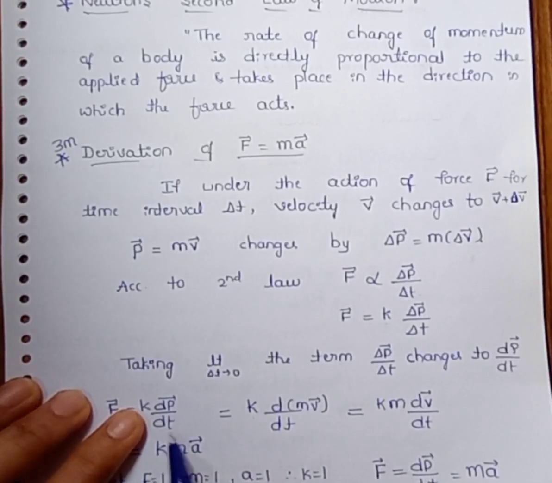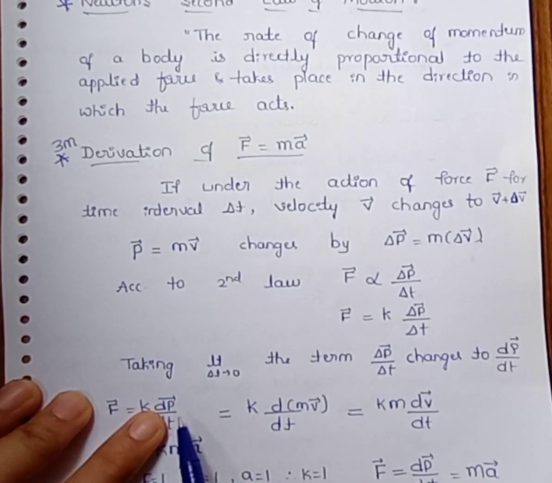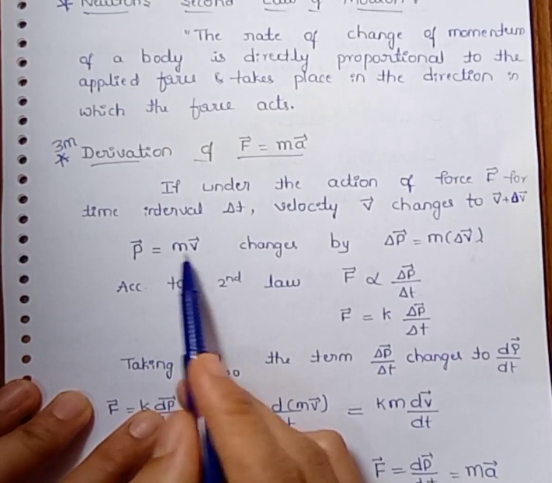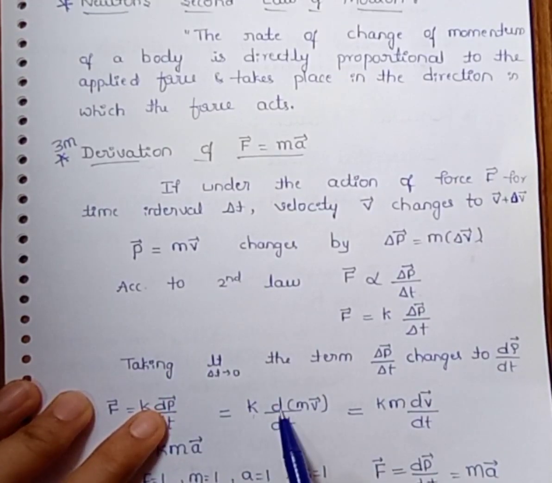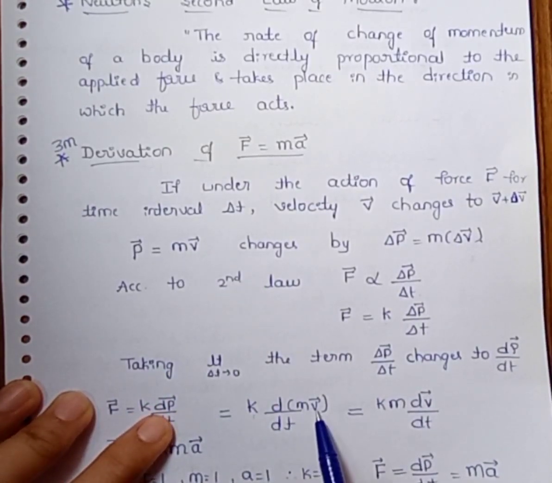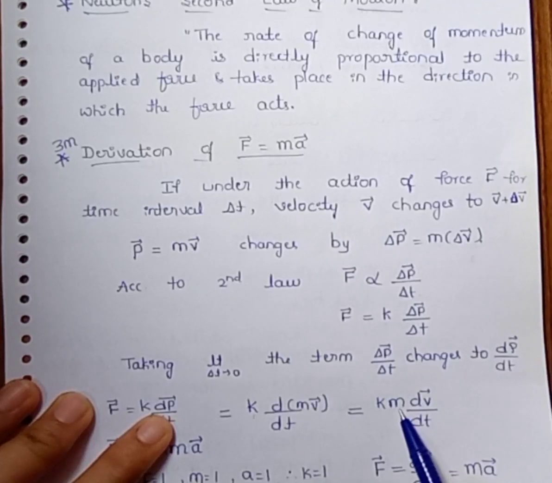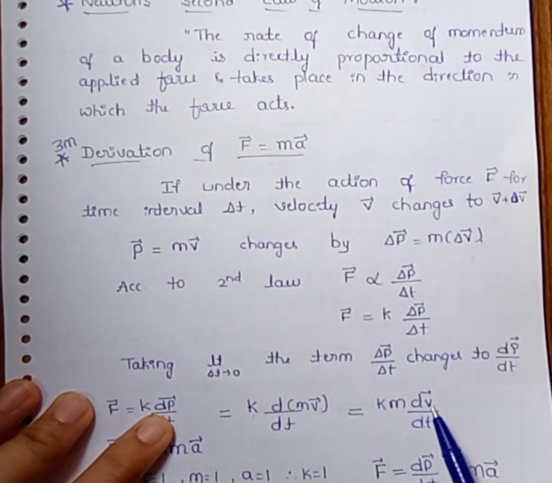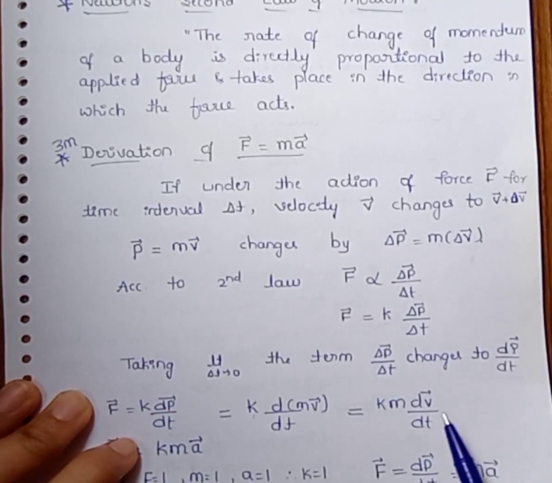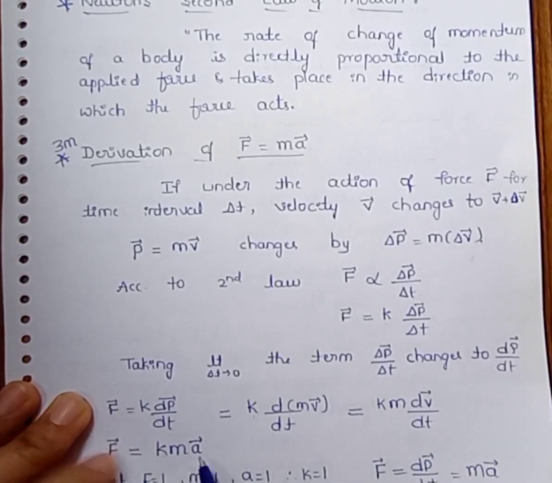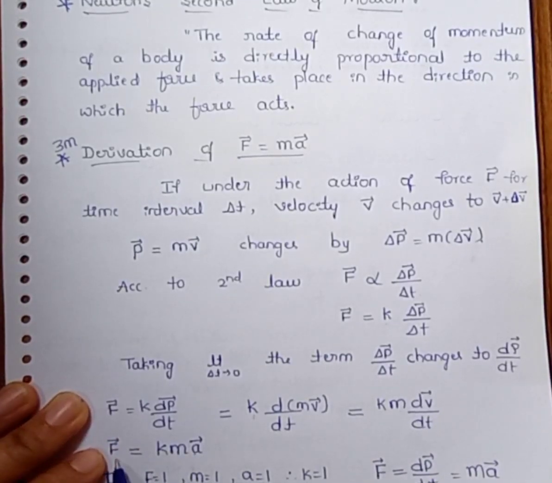In place of dP by dt, what we have to apply? Value of P, that one is m into V. K into d by dt of m into V. Here m is constant, that one is the mass. Just take outside K into m and dV by dt. And we know rate of change of velocity is acceleration. Therefore, which gives F is equals to K into m into A.